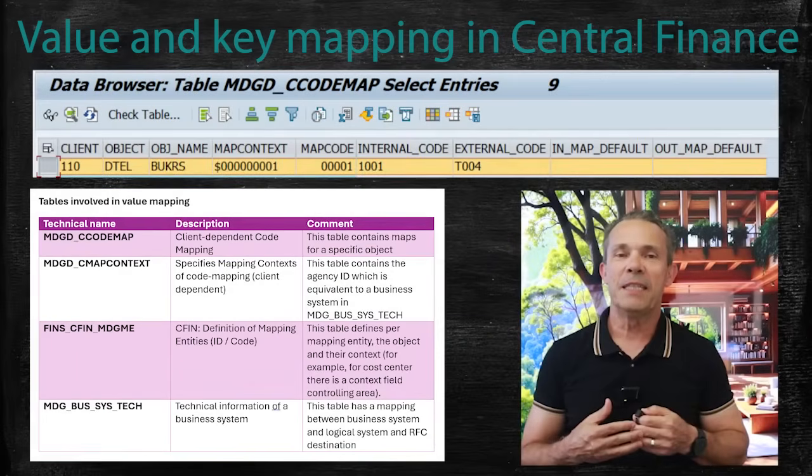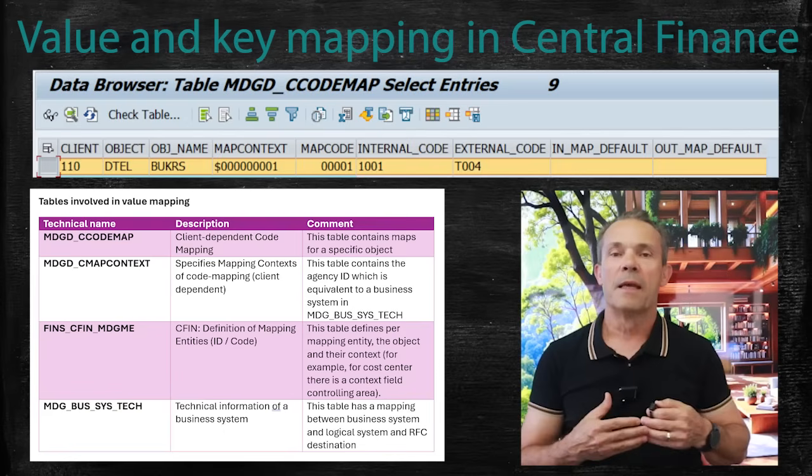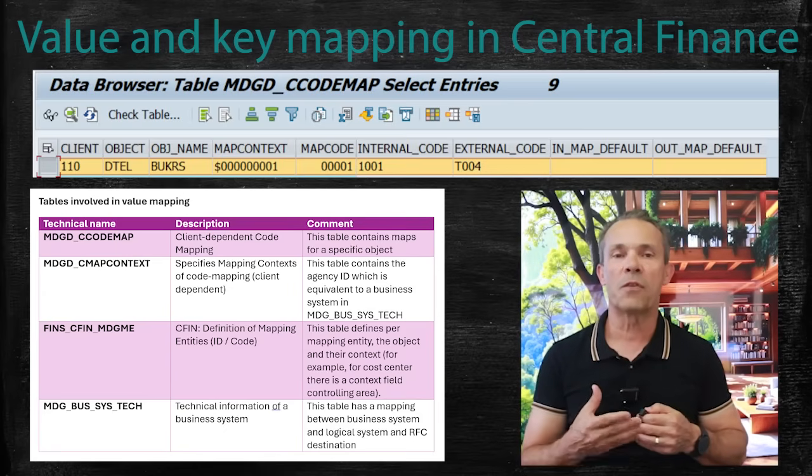The table MDGD_CC_CODE_MAP, client-dependent code mapping, has the maps itself. In this image, the object name BUKRS refers to company code. Then there is a counter, MAPCODE, and a similar counter, MAPCONTEXT. The internal code 1001 represents the target value and the external code represents the source value T004 for company code.